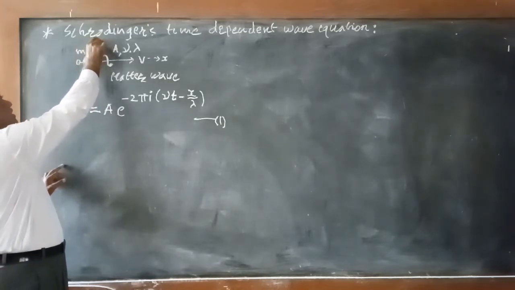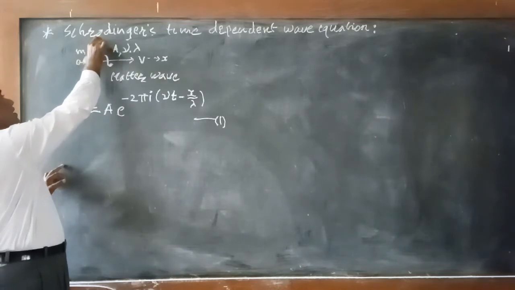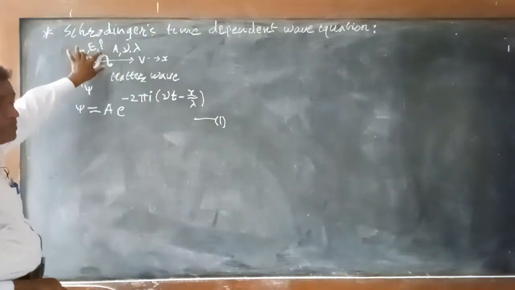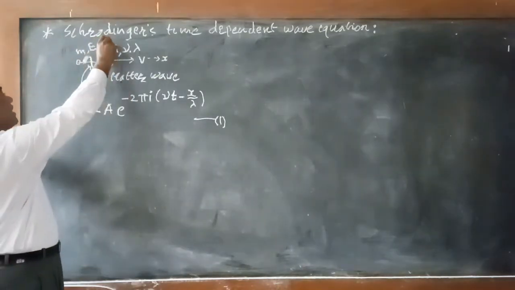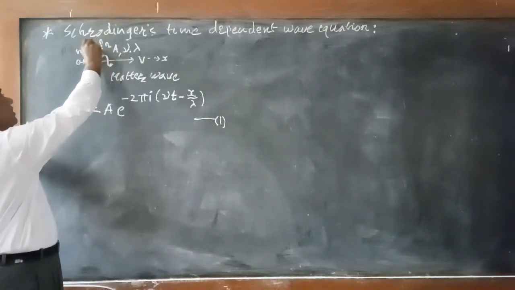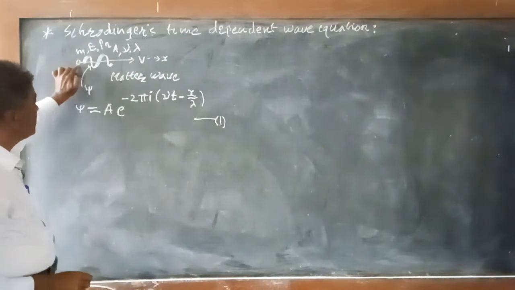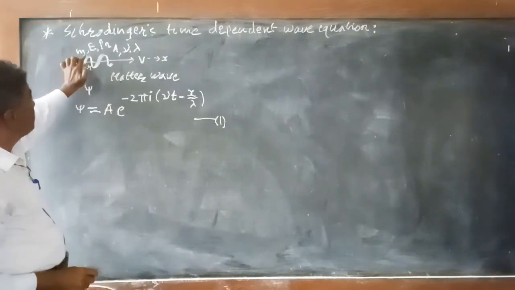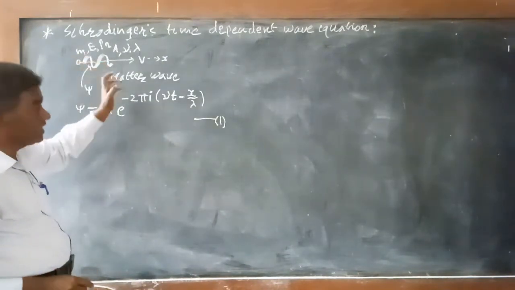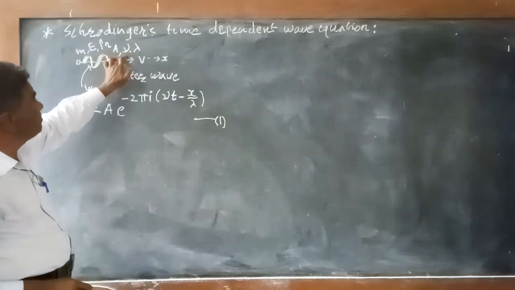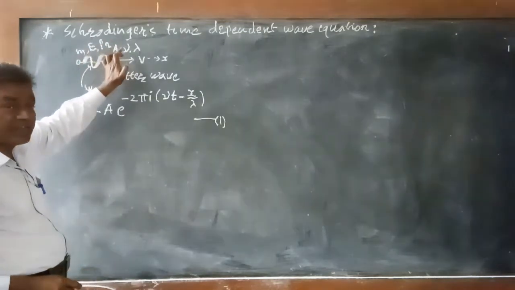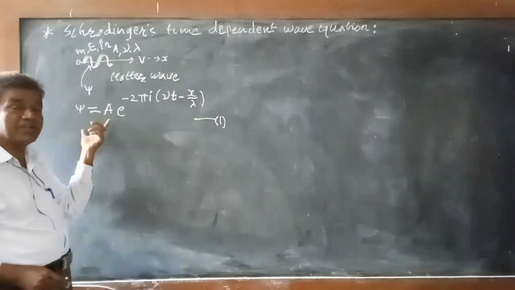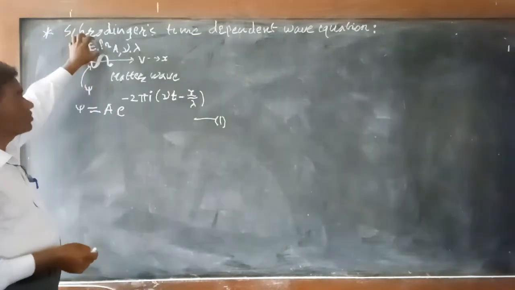These parameters of the particle and the parameters of the wave associated with it, A, mu, lambda, are interrelated.